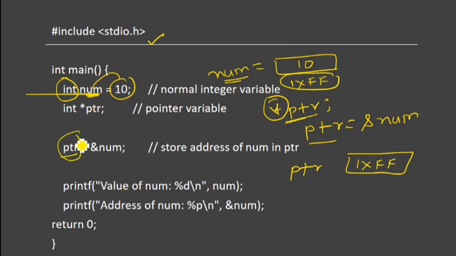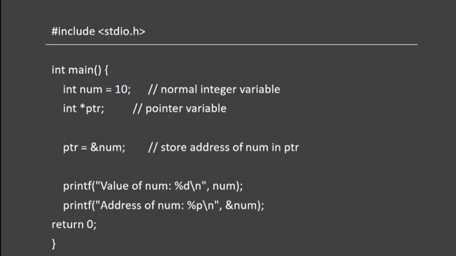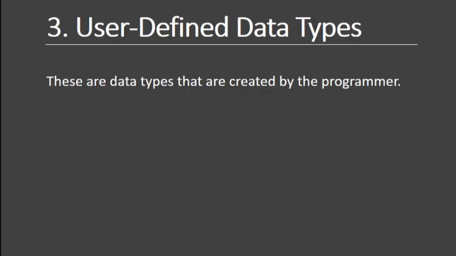So a pointer is a variable which can store the address of another variable. What is the variable here? Number, which stores 10. The pointer does not store the number, but its address. So the address will be stored. This is the way we are going to use pointers. This is a basic definition, and I'll give a very clear explanation when I discuss pointers separately. This user defined function I'll explain in the next class.